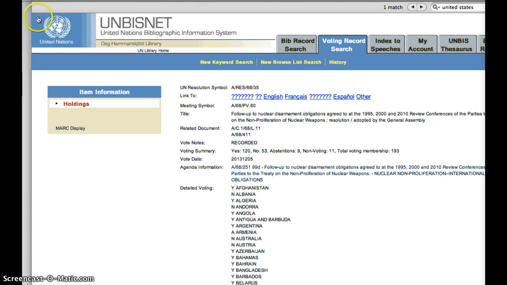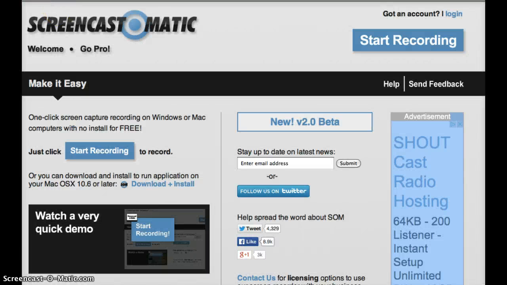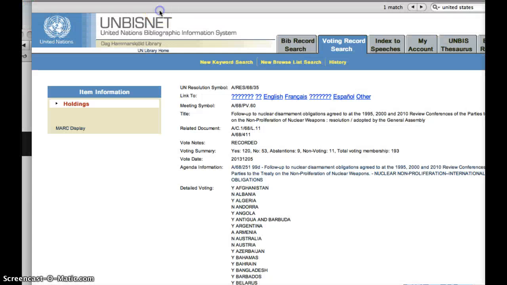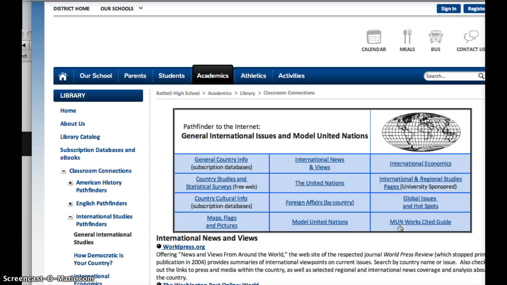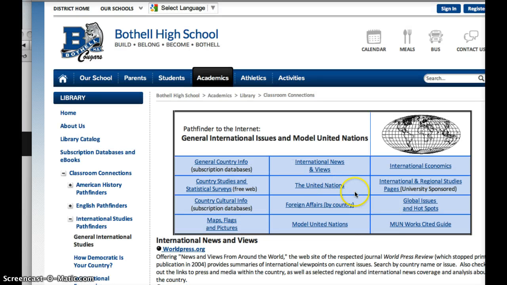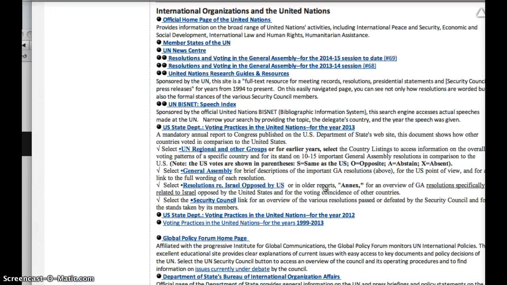Okay, so I'm going to go back to the library homepage once again to show you 2 other ways to look at voting records. And we're starting to run out of time, so I'm going to be really quick, or try to be really quick. Again, we're at the United Nations.